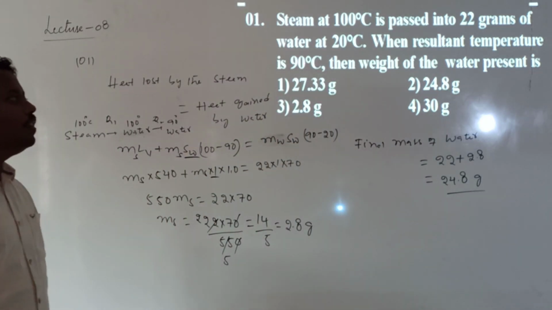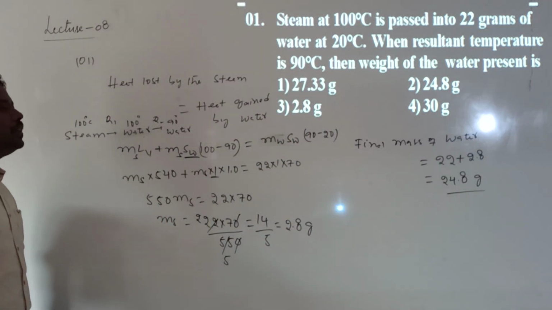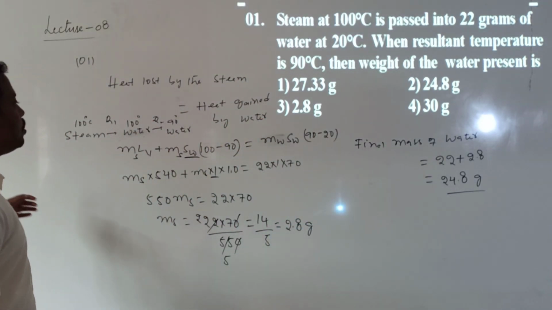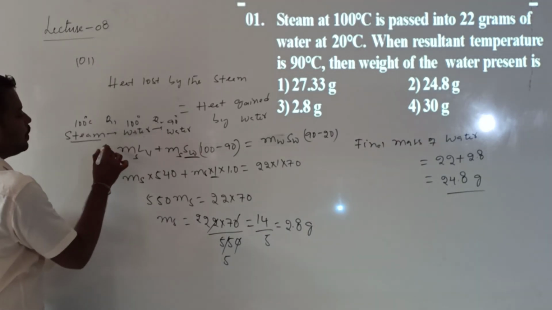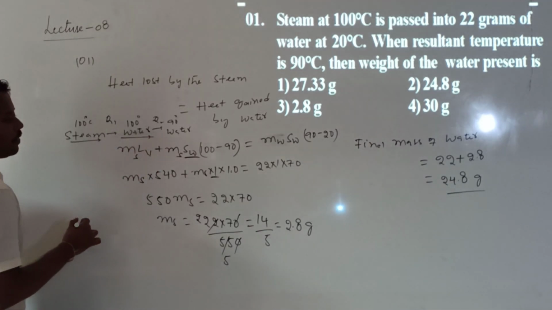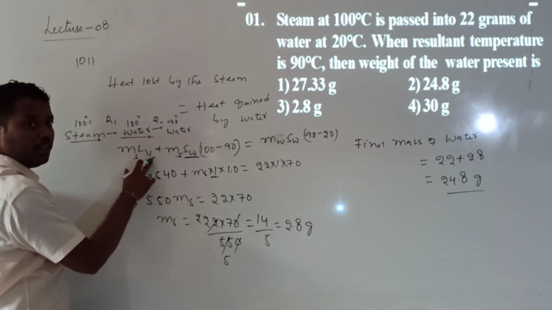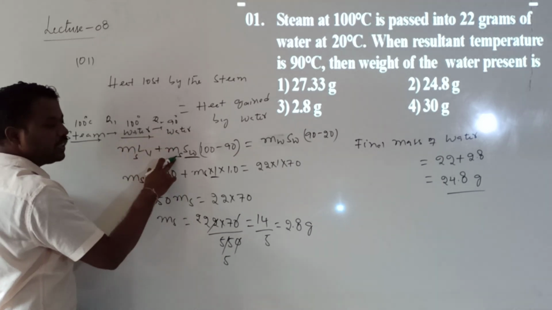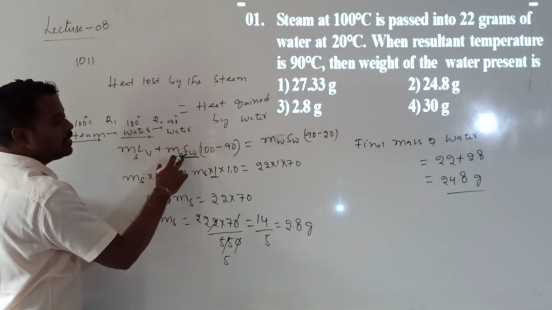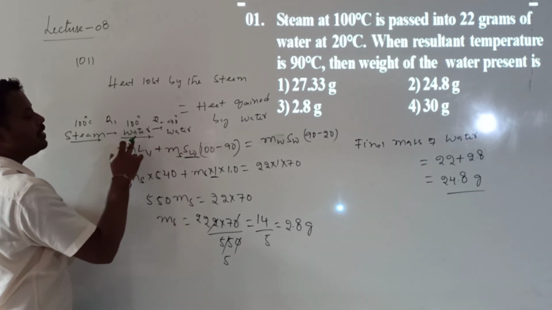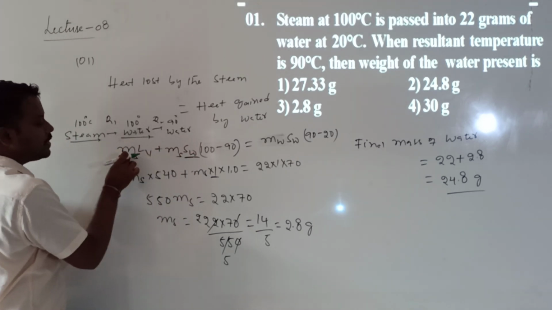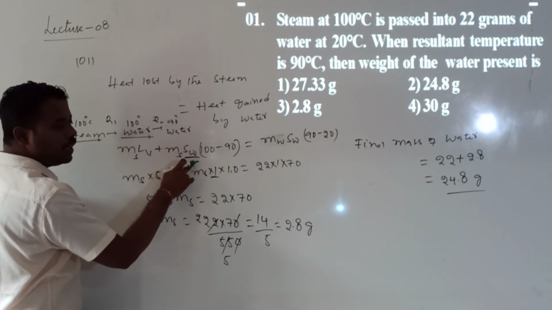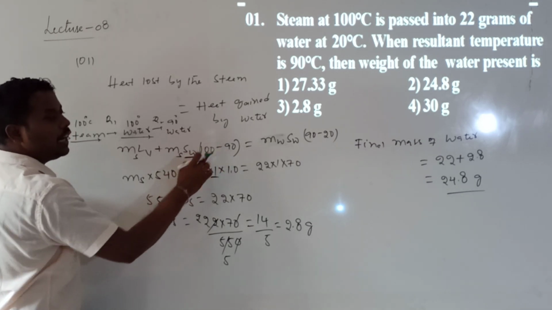So okay now, what is the final mixture? It will have how much mass of water? That is 24.8 grams. So here you should get it clearly. First, steam is converted into water by using the heat m_s L_v. So that is the change of state. Then the water will be cooled from 100 to 90 by using the heat, which is specific heat m_s s_w. But remember, when steam is condensed into water, the mass of the steam and the mass of the water are both the same. So m_s into s_w here also, with the change in temperature 100 minus 90.